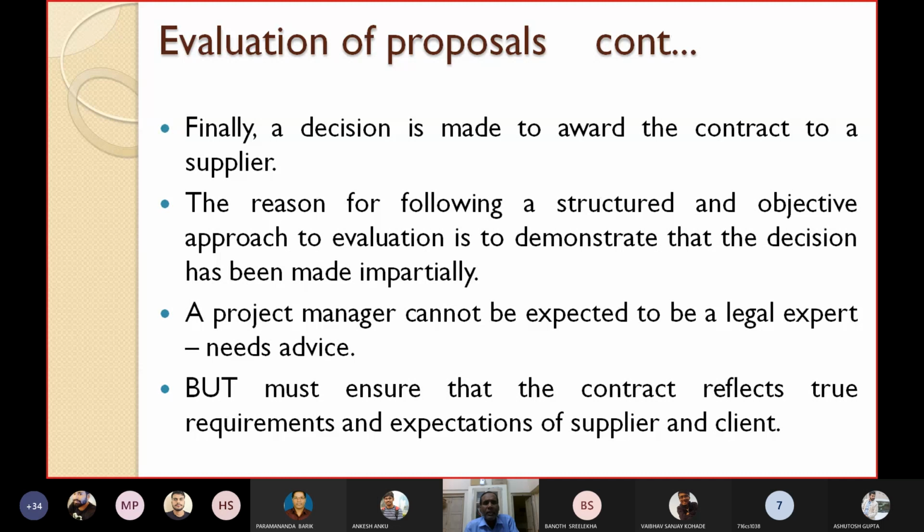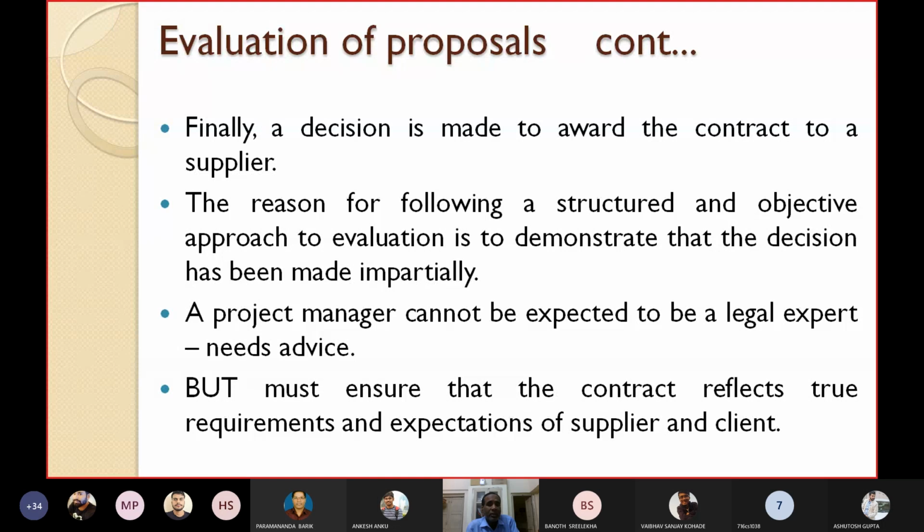A project manager cannot be expected to be a legal expert, isn't it? A project manager is not a lawyer. He cannot be expected to be a legal expert. He needs some advice. In every organization, there may be some committee or lawyers who may provide the advice. In our institute also, there is a legal advisor. When there are any court cases etc., he gives his advice.